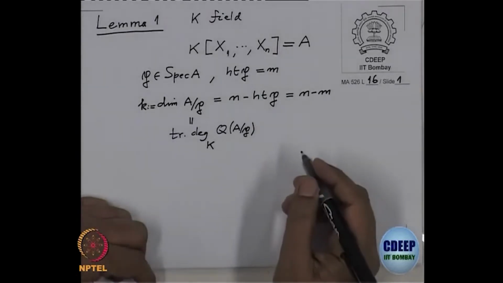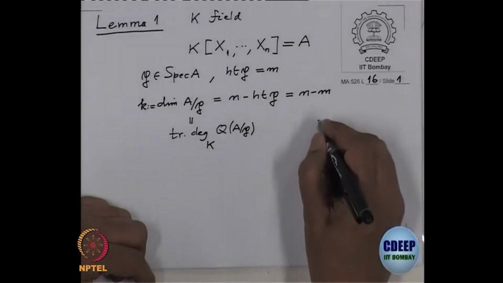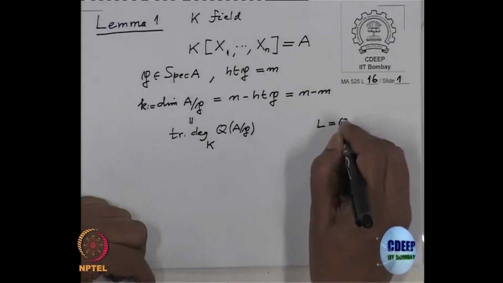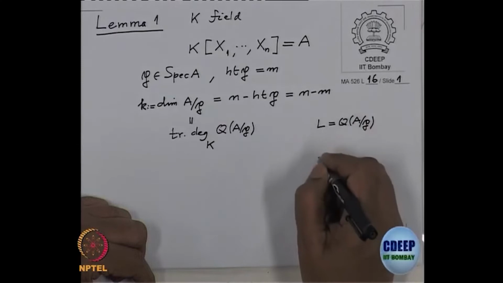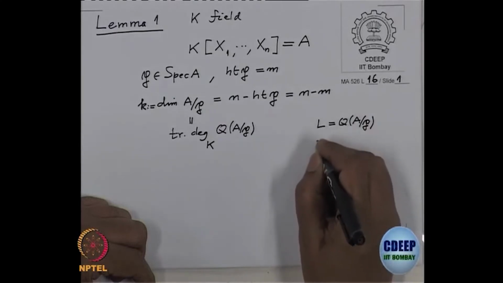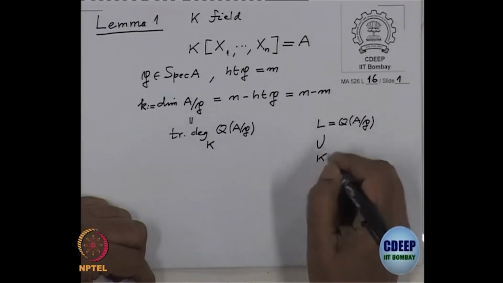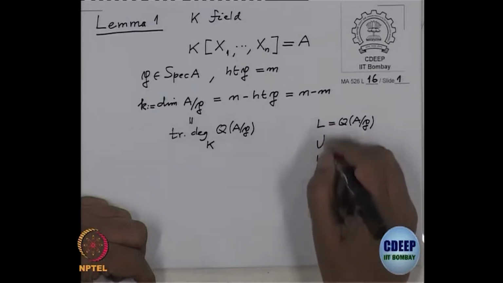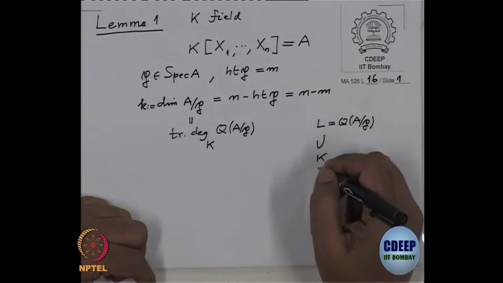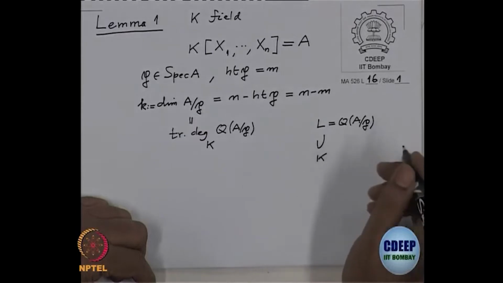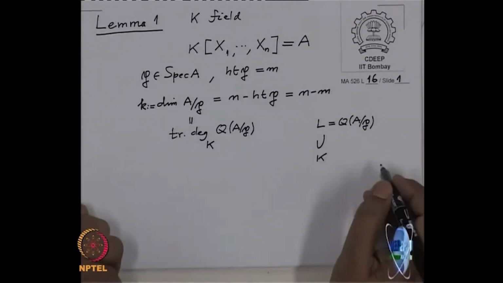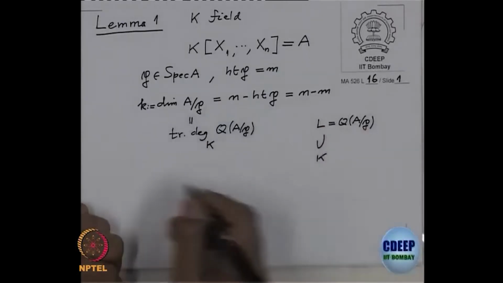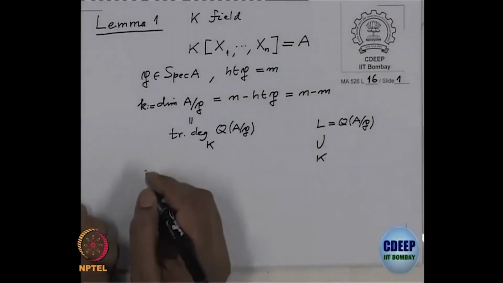That means if I call L the quotient field of A/P, then L over K has transcendence degree k. So first let me write the statement; this is the situation.